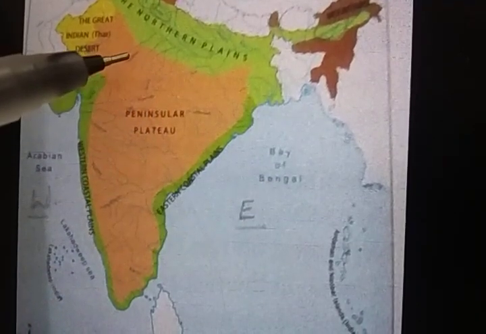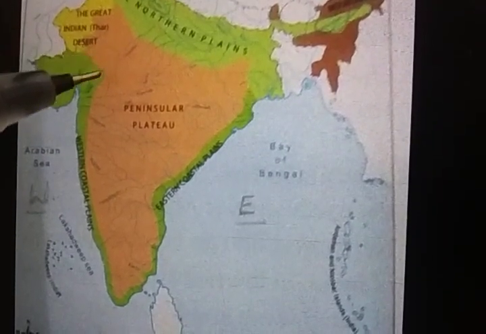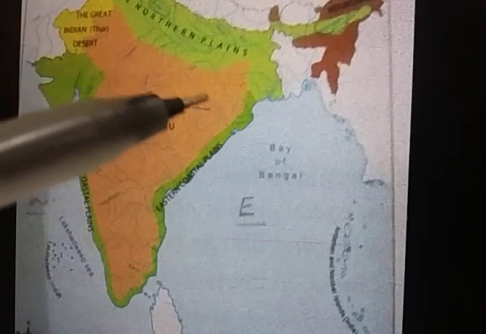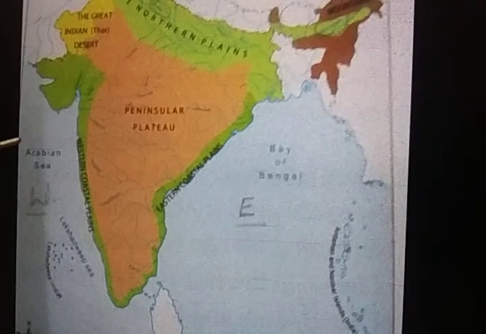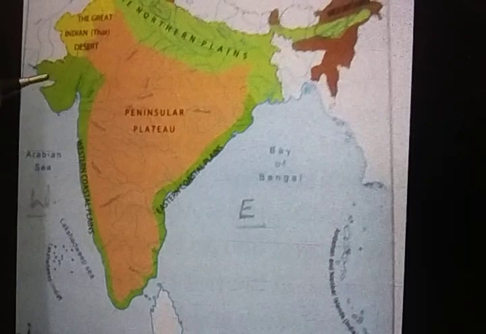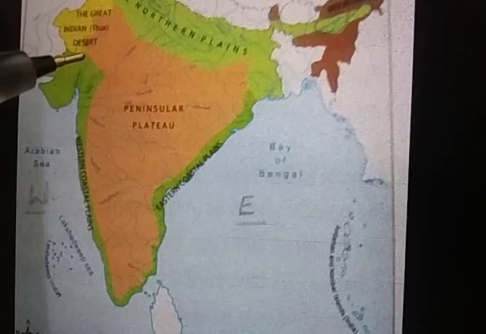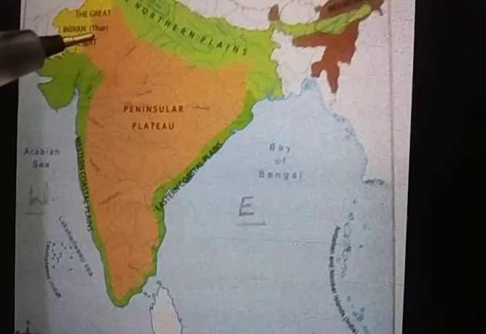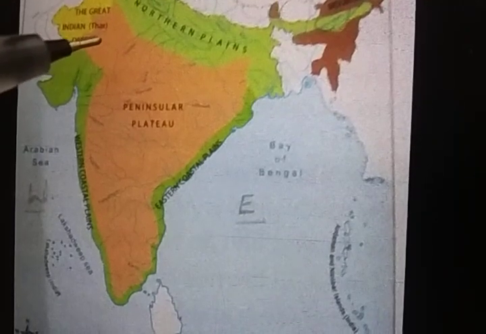And then there are two rivers, the Narmada and the Tapi river, which flow towards the west. So many rivers flow towards the east, but only two rivers of India flow towards the west and meet the Arabian Sea. Which are those two rivers? That is the Narmada river and the Tapi river. Next we will go. Most of these rivers get water from rainfall. So they often dry up in the summer season.